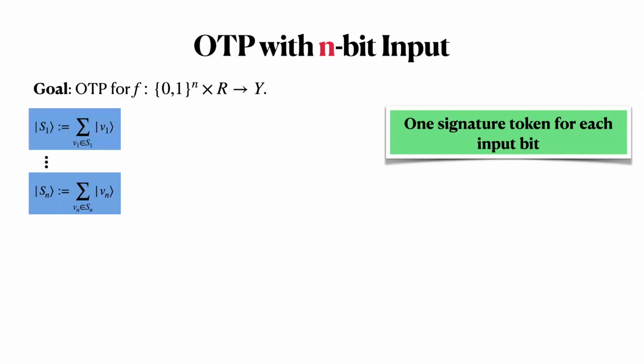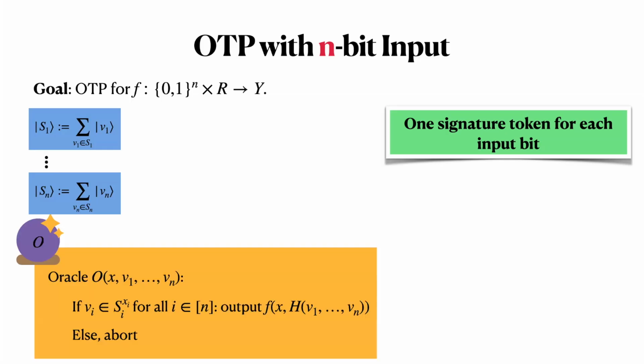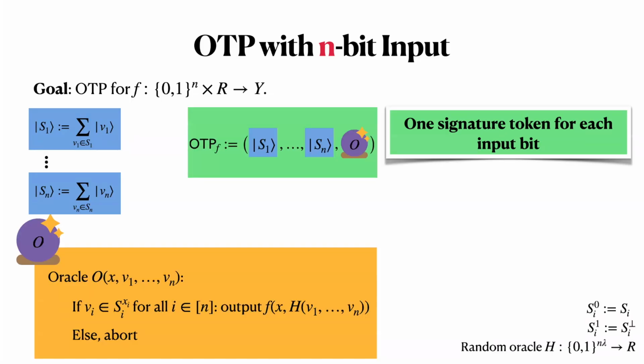So we give the user n independent signature tokens, along with essentially the same oracle as before, and together they represent the one-time program. Note that this oracle only computes an answer if every bit of x is accompanied by a valid signature, and it computes the random string r by hashing all of the signatures together.